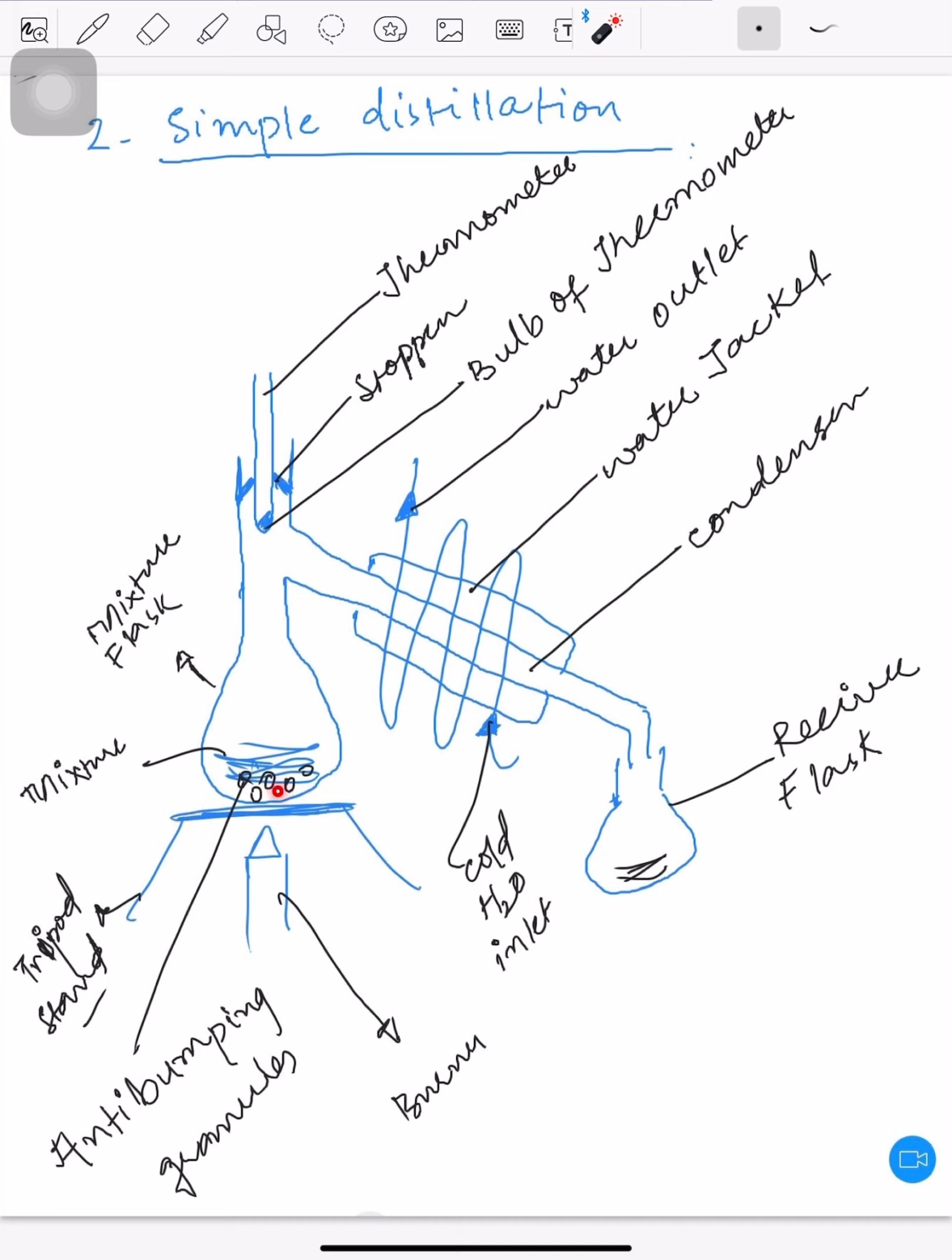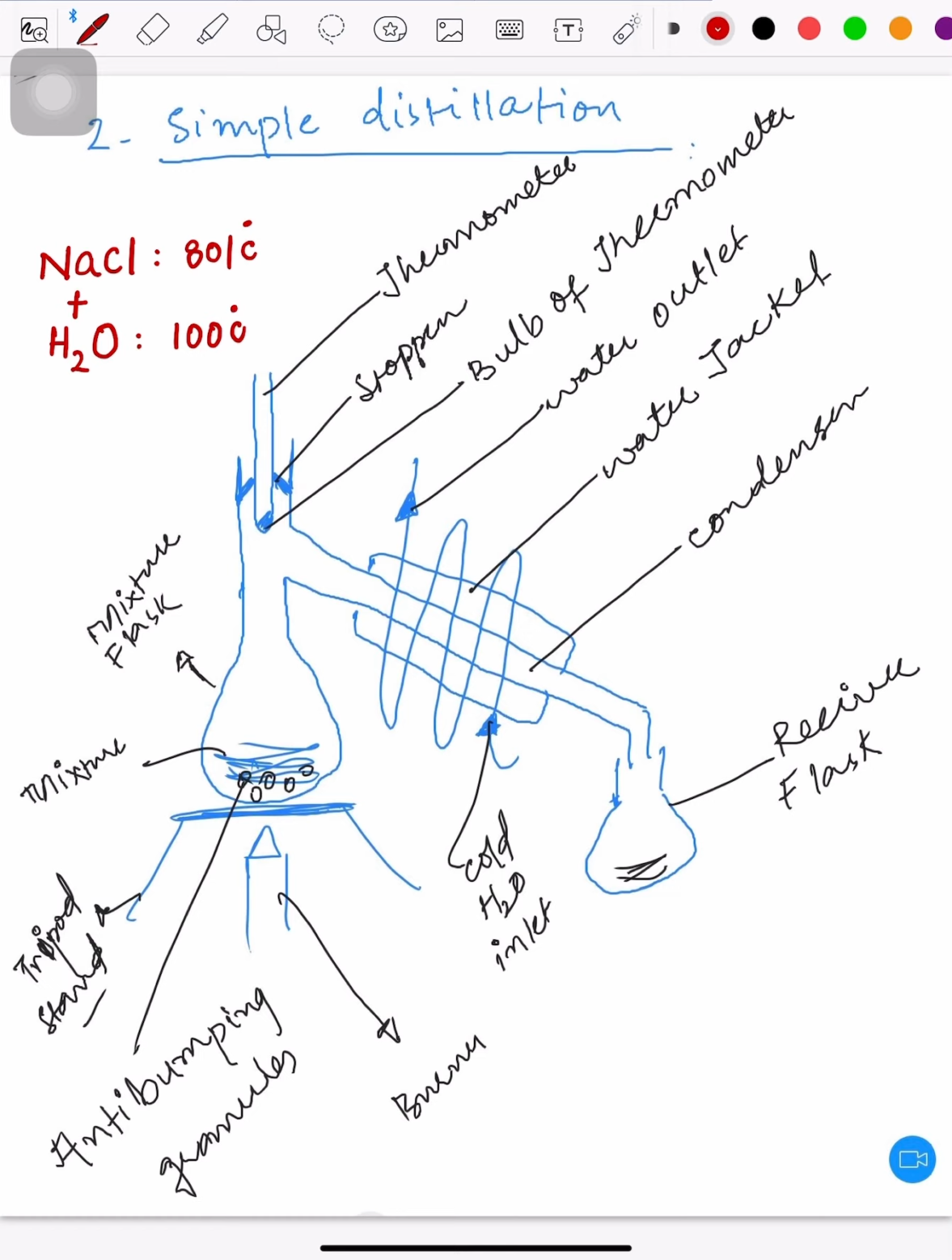Before moving ahead, I would like to tell you that simple distillation is used to separate the mixture of sodium chloride and water. I'm writing this right now. Guys, let me tell you very clearly, sodium chloride has a melting point of 801 degrees Celsius, whereas water has a boiling point of 100 degrees Celsius.